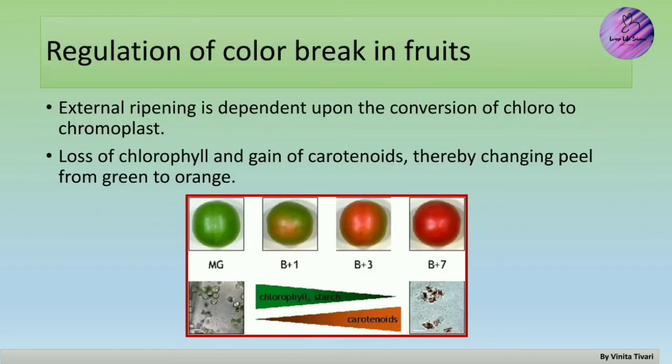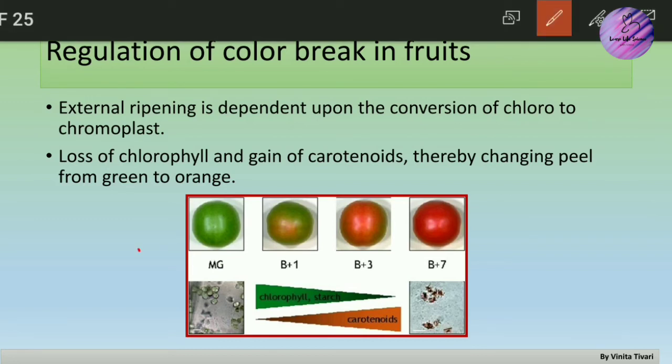Then moving on, next there is a regulatory part, that is regulation of color break in fruits. As we observe daily, tomatoes which are green in color get converted into red color. So what actually happens is that external ripening is dependent upon the conversion of chloroplast to chromoplast. We all know there is the presence of chlorophyll, a green pigment, and that green pigment is converted into chromoplast. The second thing is the loss of chlorophyll and gain of carotenoids, thereby changing the peel from green to orange.